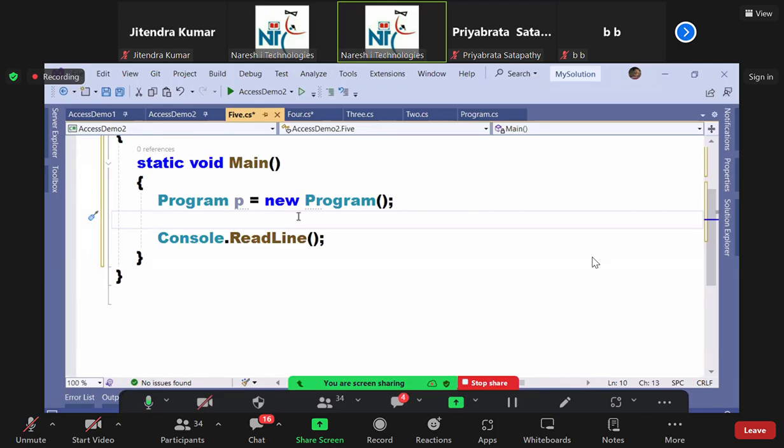Only thing is, can I call protected internal or not? Can you answer this question? I did not tell you. Use your common sense. Why? It's a combination of protected and internal.